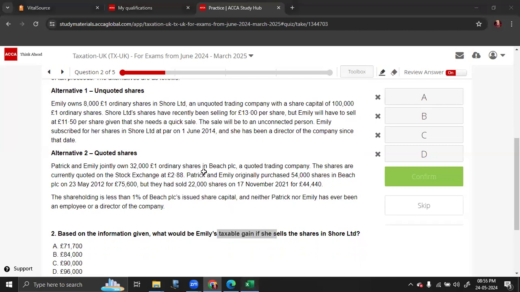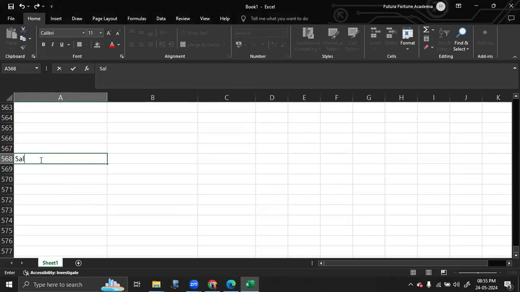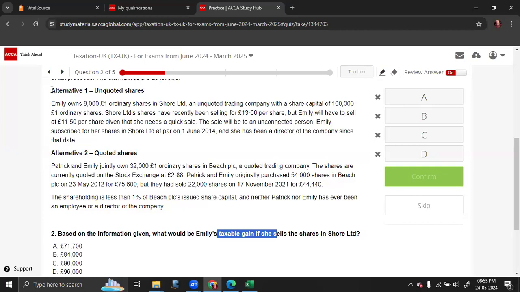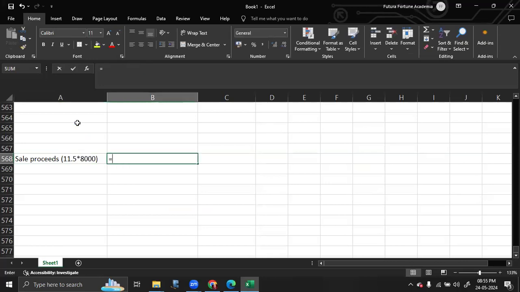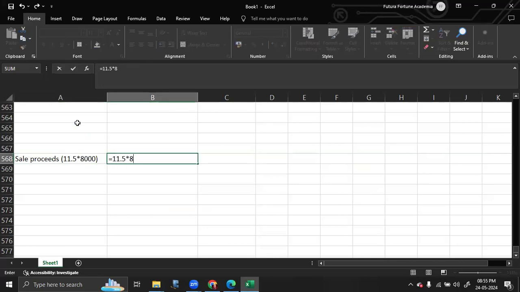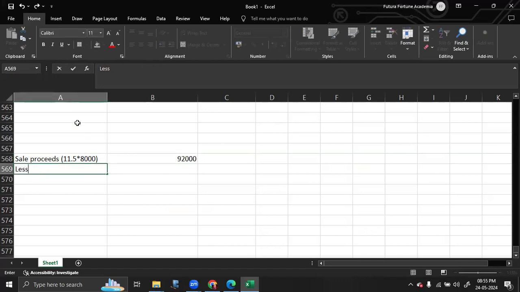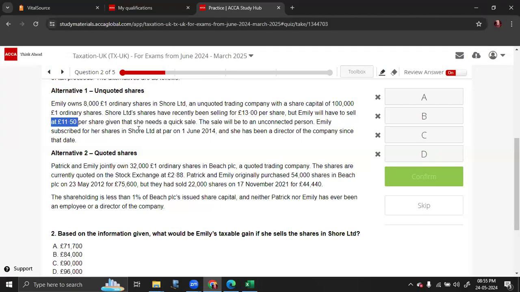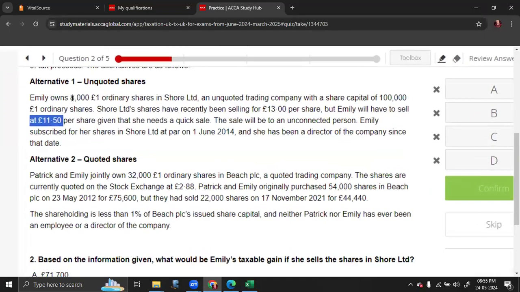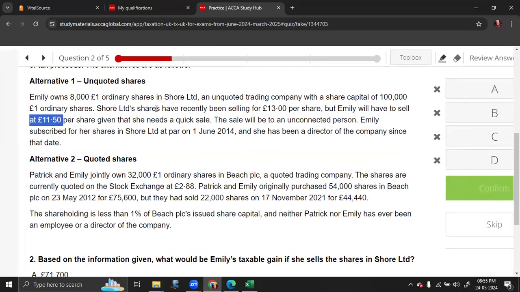So what we're going to do is start off with the sale proceeds. Since it is an unconnected party transaction, the sale proceeds is equal to not the market value but the price at which she made the sale. This is 11.5 into 8,000 shares. From this, you have to deduct the cost she incurred. It was said in the question that she purchased the shares at par value. So she has 8,000 shares and she purchased those 8,000 shares at par value, so subscribed at par value.